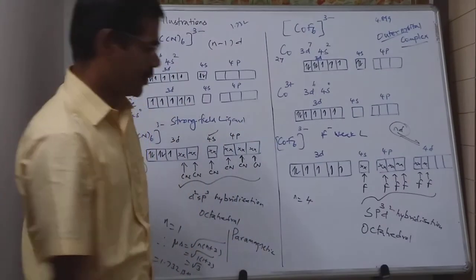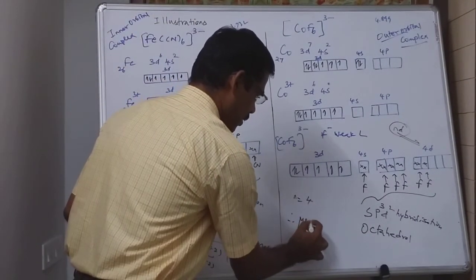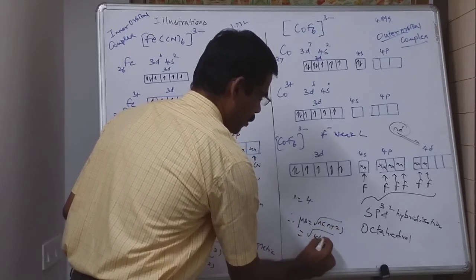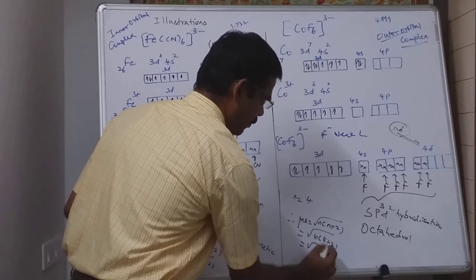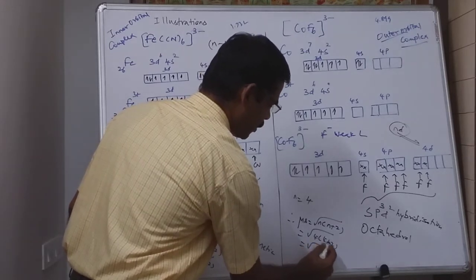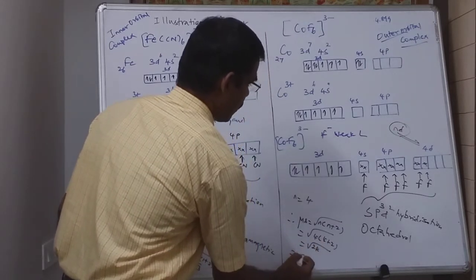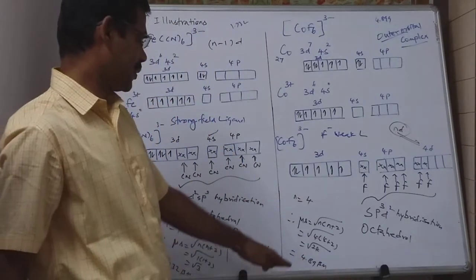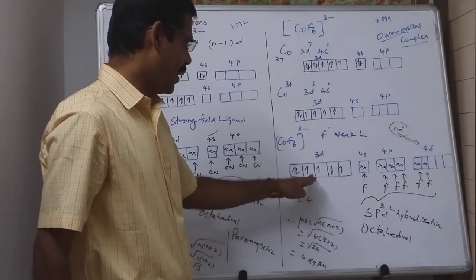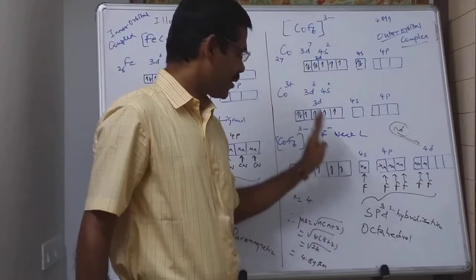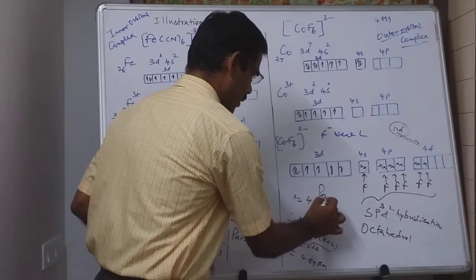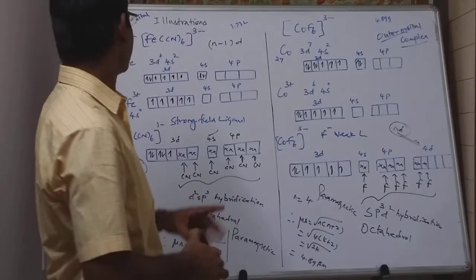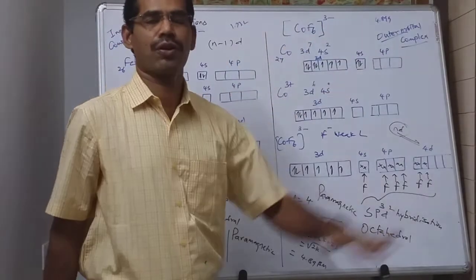Now what will be the number of unpaired electrons here? 4 unpaired electrons are present. Therefore apply the formula. Mu is equal to square root of n into n plus 2, that is equal to square root of 4 into 4 plus 2, that is equal to root of 4 into 6, which is 24. So the answer will be somewhere around 4.89 Bohr magneton. Again, this is the magnetic moment value, and since there are unpaired electrons present, this molecule will be paramagnetic. So in this way we can explain the inner orbital complex and the outer orbital complex.